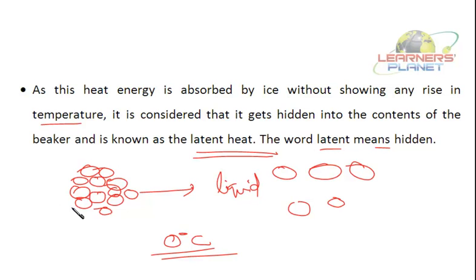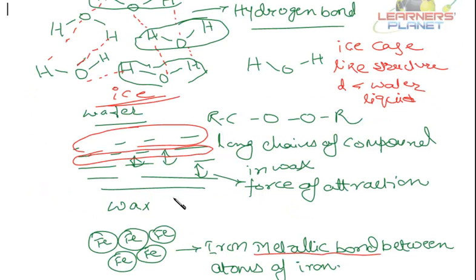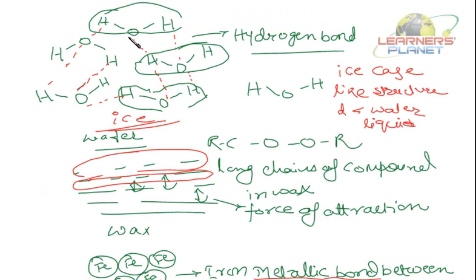See, whatever heat you have supplied, what has it done? It has broken the force of attraction between the particles. See here, in this case of ice, I had shown you this hydrogen bonding over here. So whatever heat is supplied, whatever energy you are supplying, is utilized to break these bonds, or break this force of attraction, and set these molecules free.